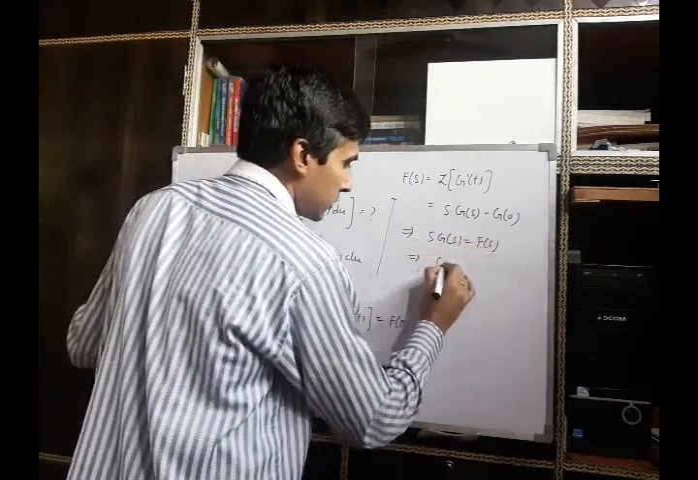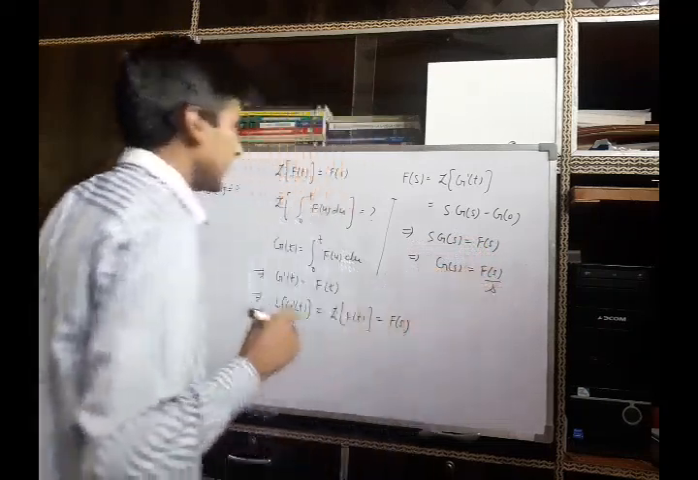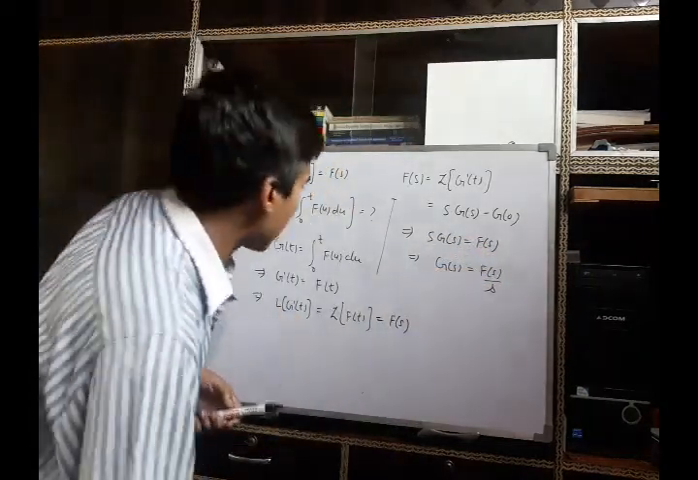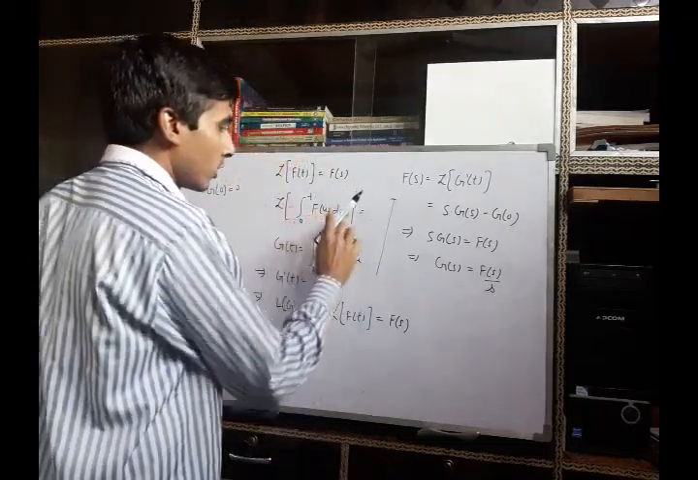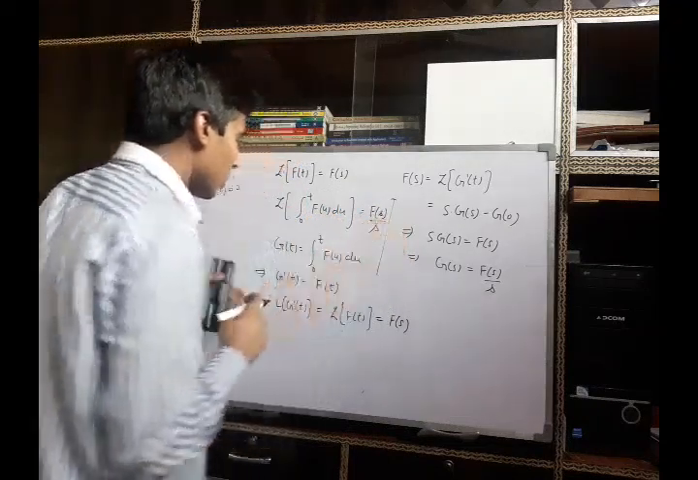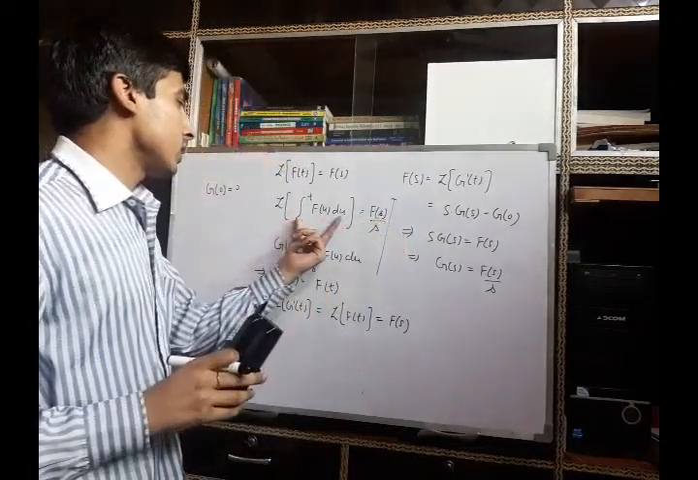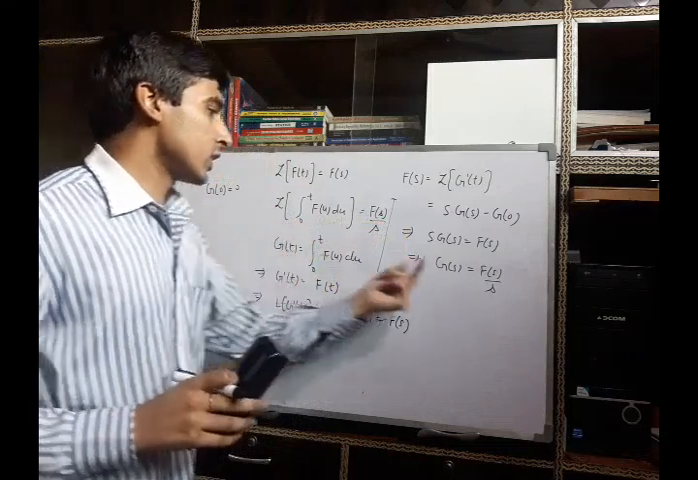That means G(s) is F(s) upon s, and hence we can say that the Laplace transform of the integral from 0 to t of f(u) du is F(s) upon s, because the Laplace transform of this integral is nothing but the Laplace transform of the function g, which is given by F(s) upon s.